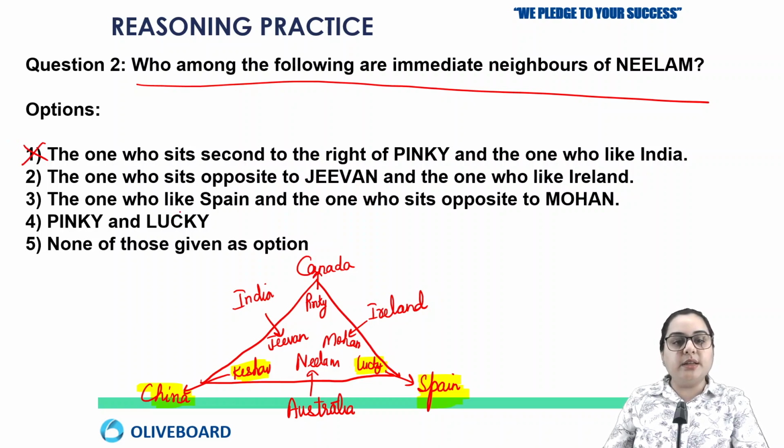Second one says the one who sits opposite to Jeevan. So opposite to Jeevan is who? It is Lucky and Spain, that's correct. And the one who likes Ireland, that's wrong. And second option will be wrong. Third one says the one who likes Spain. Okay, so that's true. The one who likes Spain and the one who sits opposite to Mohan, that's also true, because the one who sits opposite to Mohan is Keshav, whose country is China. Okay, so the correct one is option number three.